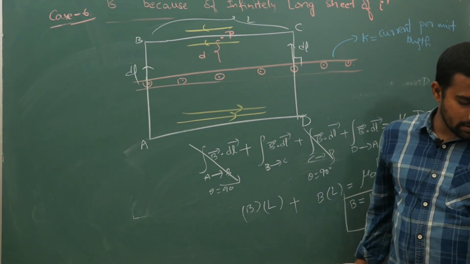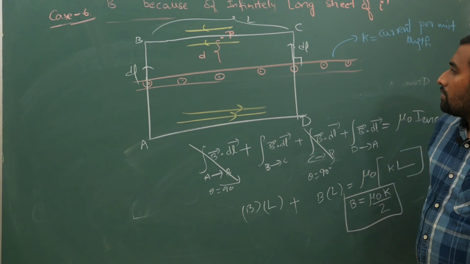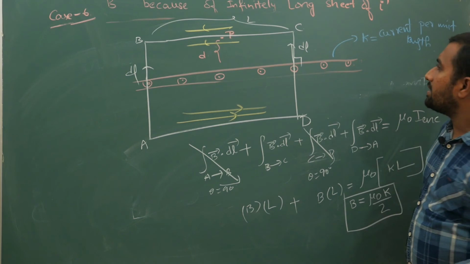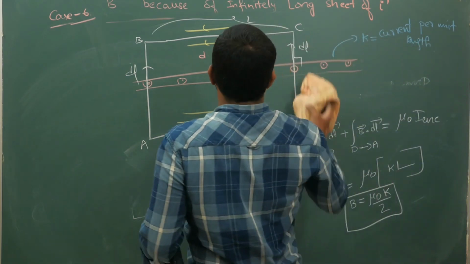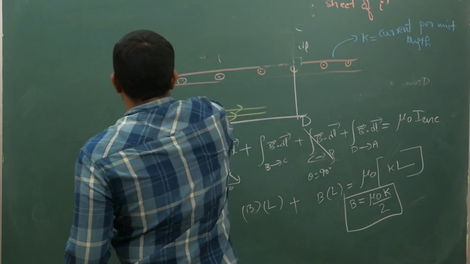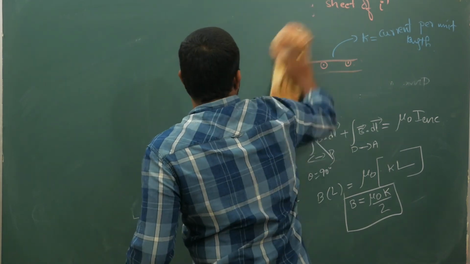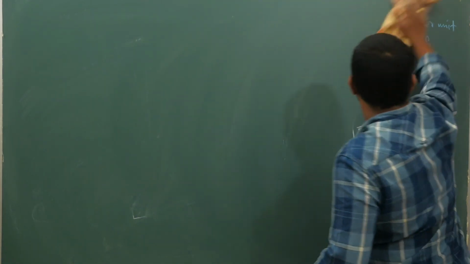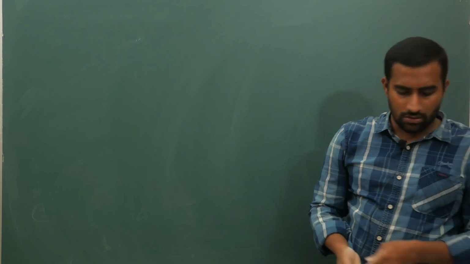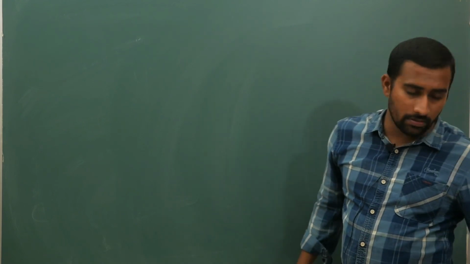Now next, we will do an application. Standard results we have derived, and you are just supposed to use them in the problems, that's all. It is not going to be a big deal. For different results we are calculating, we will just use them ultimately in the problems.